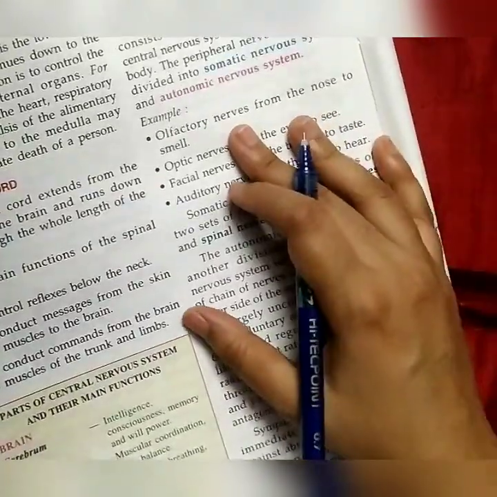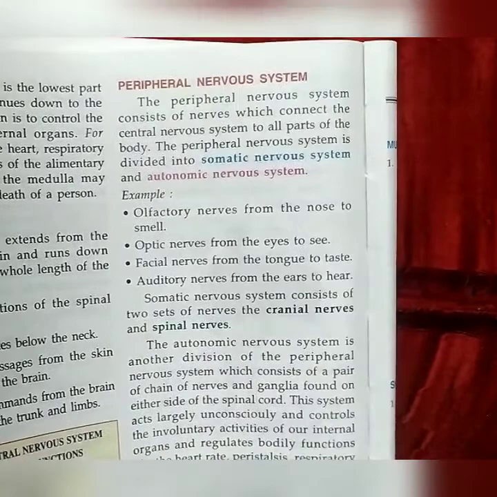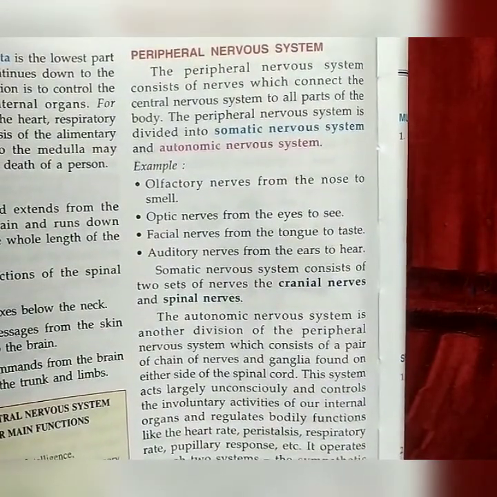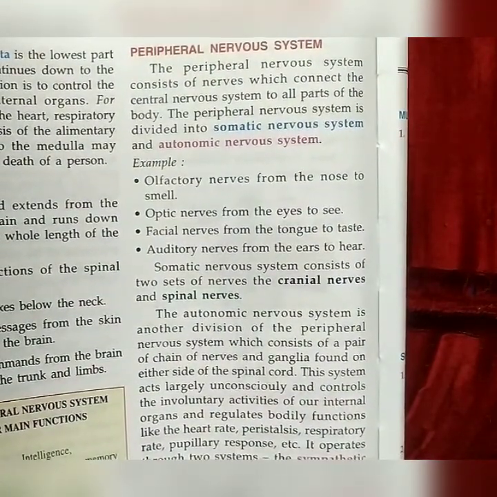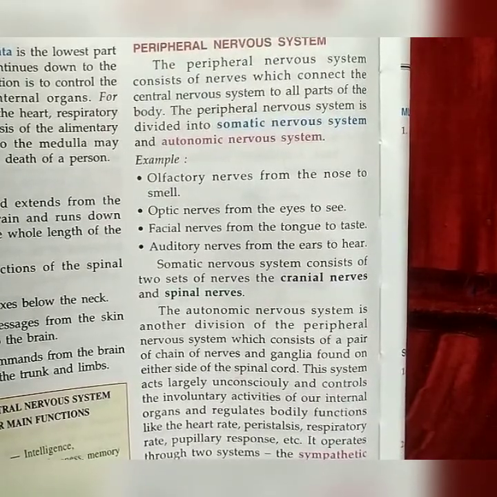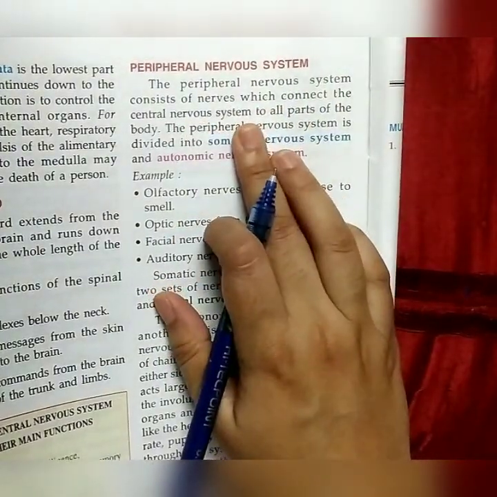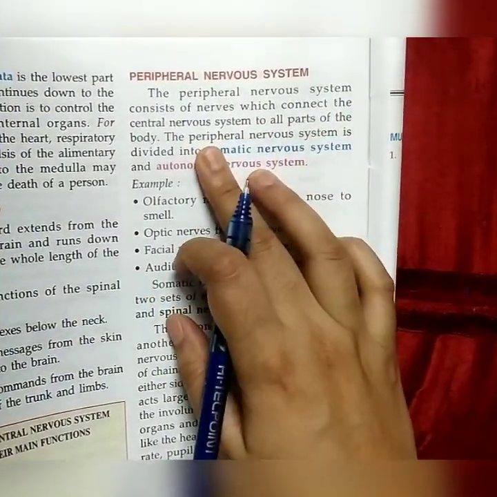Now we will go for the peripheral nervous system. I told you what the peripheral nervous system is. It includes the nerves which carry impulses to and from the central nervous system. It consists of nerves which connect the central nervous system to all parts of the body.